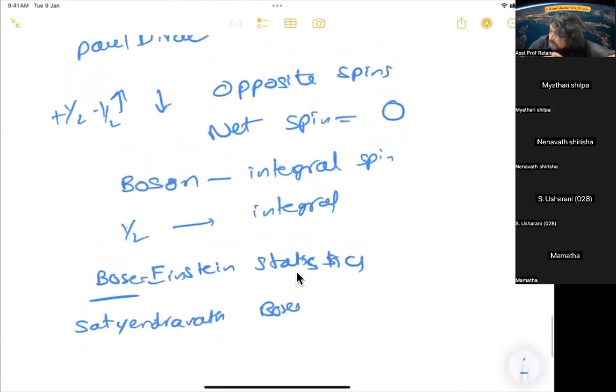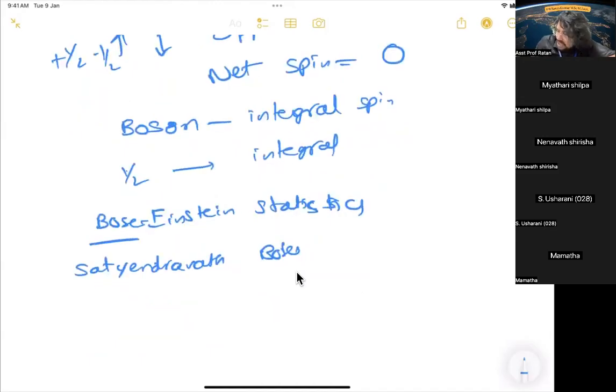So that is a wonderful phenomenon. These particles condense together and they have long range interactions. Here you can see these act like a boson.